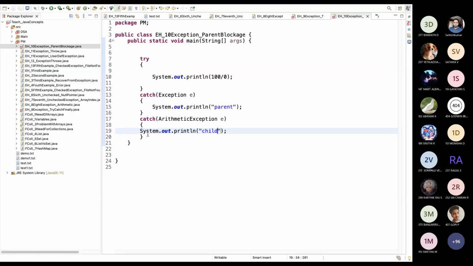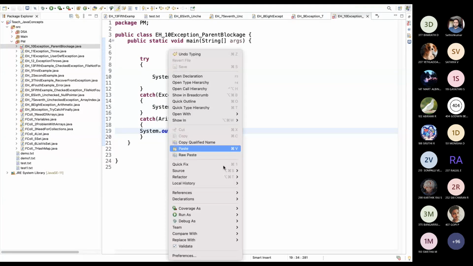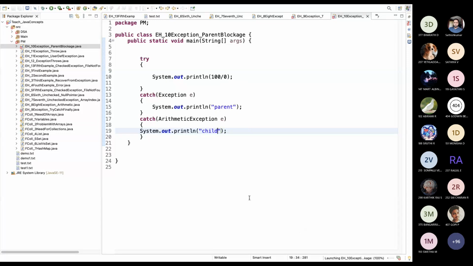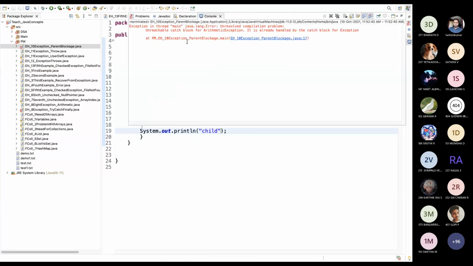Anyone? Child, sir. Child. Okay. Any other output? Anyone? Okay, I will run the program. See what it's showing. It's throwing an error: unreachable catch block of arithmetic exception.